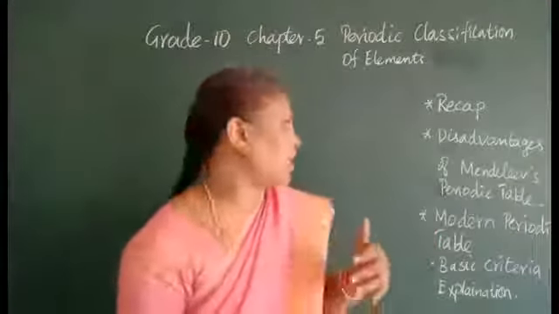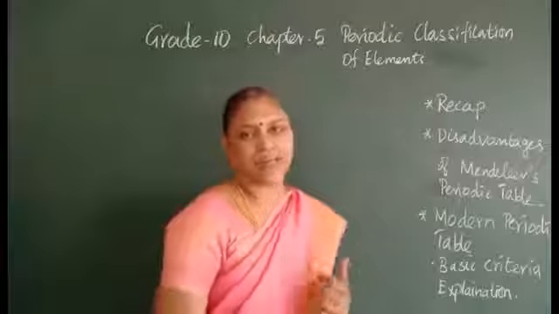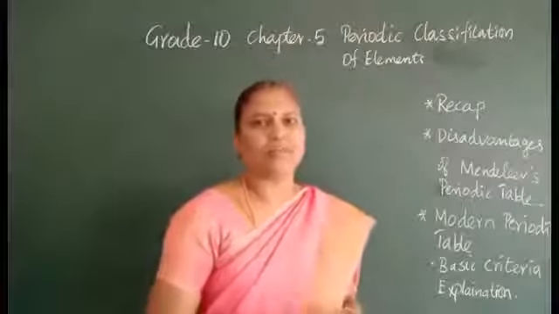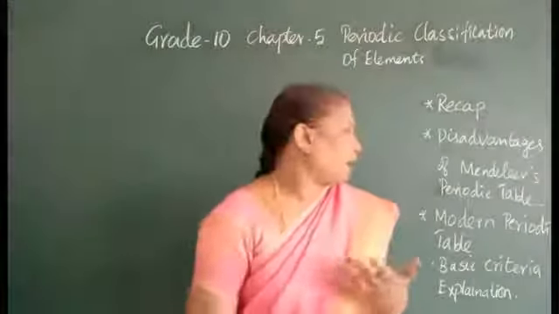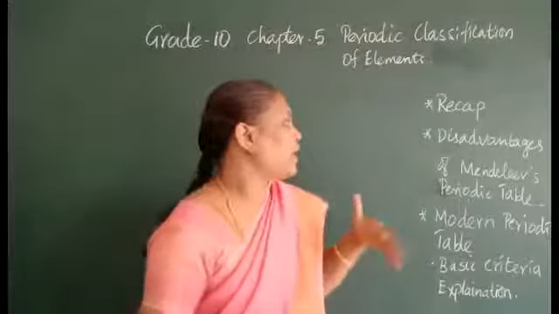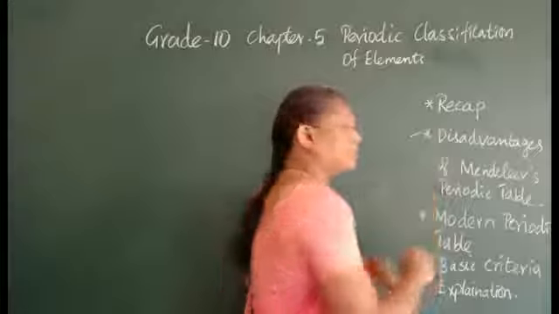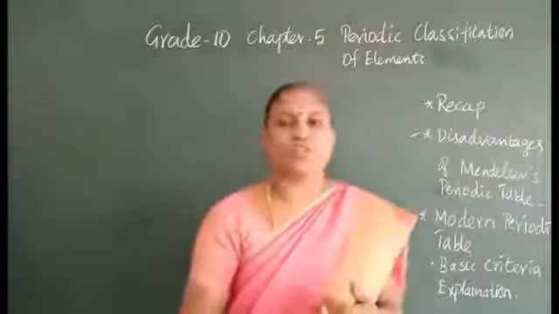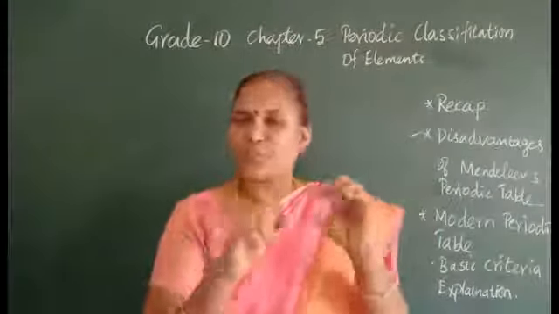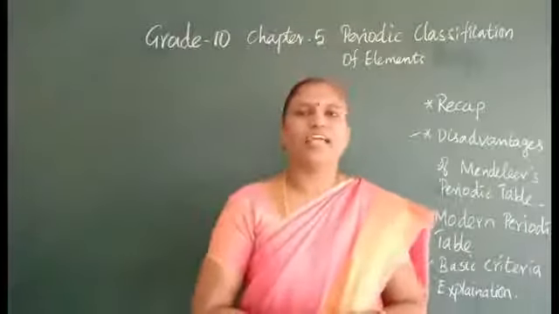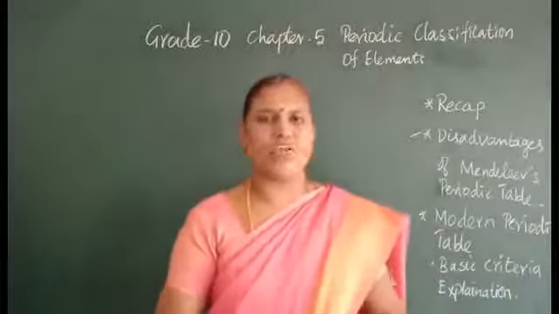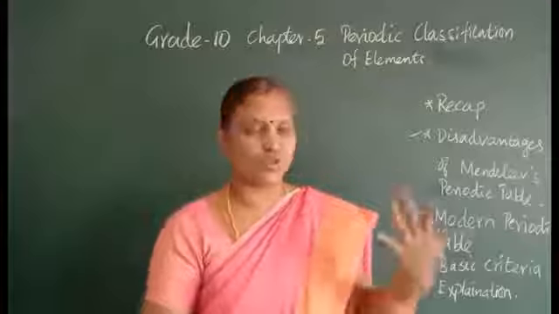Then comes the modern periodic table. It was created by Henry Moseley. And how did he overcome the disadvantages? First, the position for hydrogen. In the modern periodic table, you can see page number 86, I will also show it.